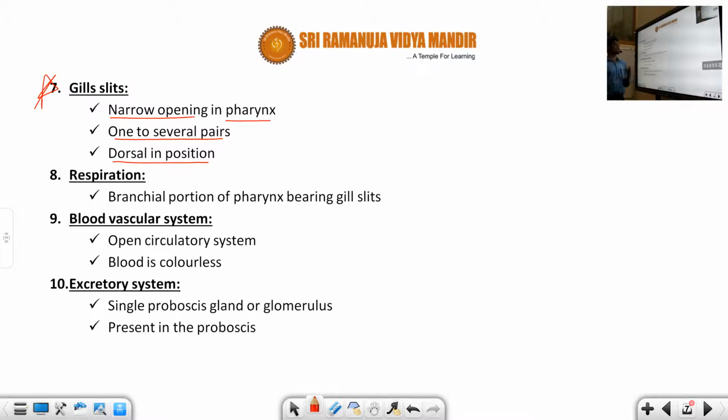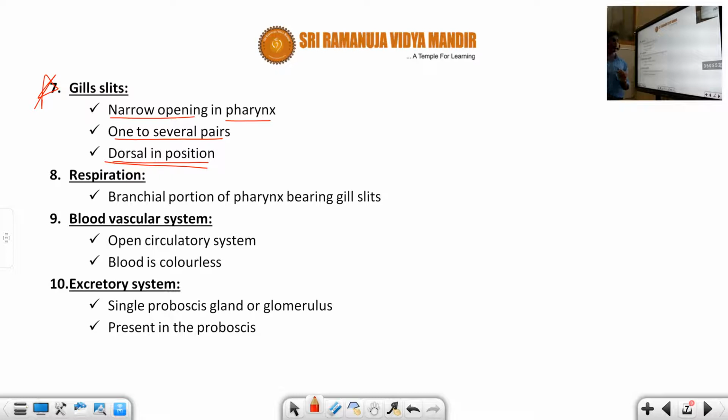So what are we talking about here? The first point is their shape. It's a narrow opening present in the pharynx. And how many pairs are present here? One to several pairs, and the position is dorsolateral.